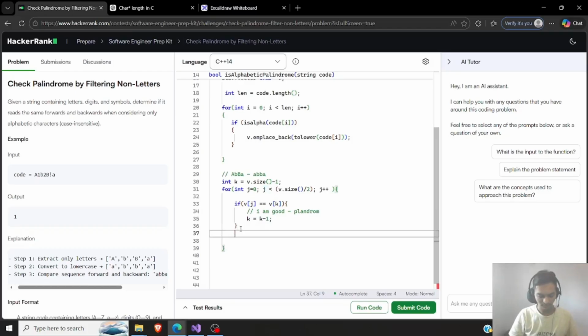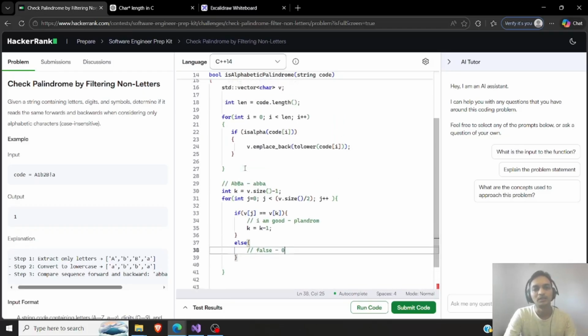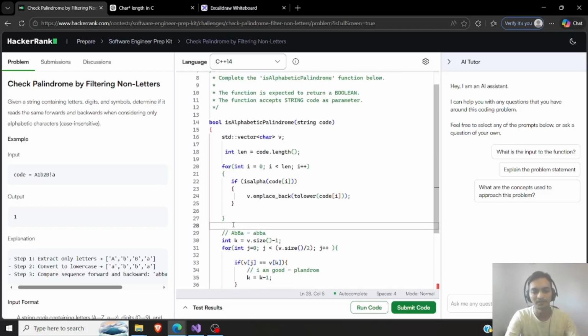So let me write first of all this. If it is not matching, I'll have to just pass false or like 0 in this case, because that's a clear no match. Now I'll write here int. Okay, it's a boolean, so I don't have to write int, I'll have to write bool. I can write it at the start as well, but it's okay.